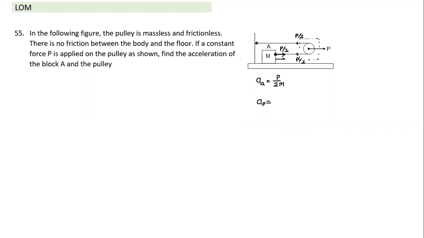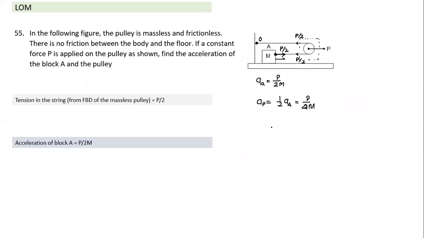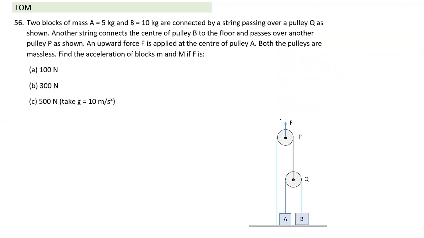What is the acceleration this particle will have, Jaideep? Since it's fixed, it won't have acceleration. So this has zero acceleration. This is an acceleration of A. So this will be the average of the two. So the acceleration of the pulley will be half of a_A. Very simple, and we get our answer. P by 2m, P by 4m. That's the acceleration of the pulley. I hope this is pretty simple, and we'll keep this in mind. This kind of thing is very easy, and we'll look at some more applications of a similar concept. Okay, the acceleration of the pulley is this.